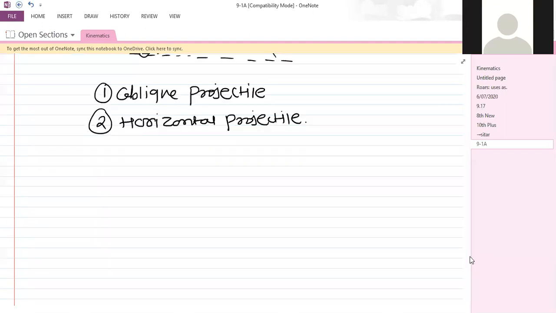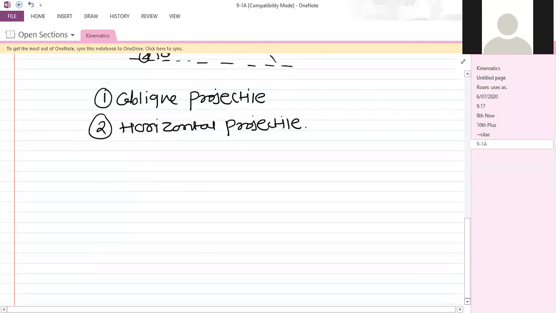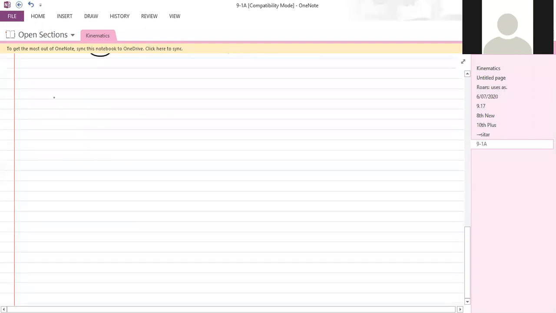Firstly, we'll see the oblique projectile. Whatever I showed over here is nothing but the oblique projectile. This is the body which I threw at an angle theta with respect to horizontal near the surface of the earth.